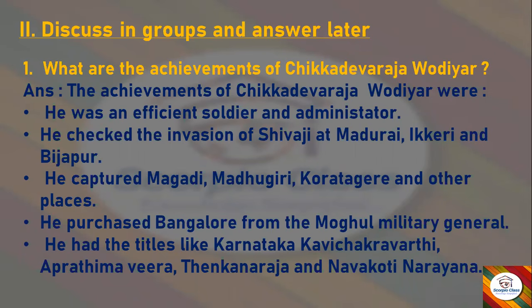Answer. The achievements of Chikka Deva Rajavadiar were: he was an efficient soldier and administrator. He checked the invasion of Shivaji at Madurai, Ikeri, and Bijapur. He captured Magadhi, Madugiri, Koratagere, and other places. He purchased Bangalore from the Mughal military general. He had the titles like Karnataka Kavi Chakravarti, Aparatima Veera, Tenkanara Raja, and Navakoti Narayana.